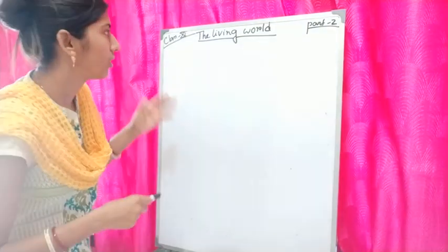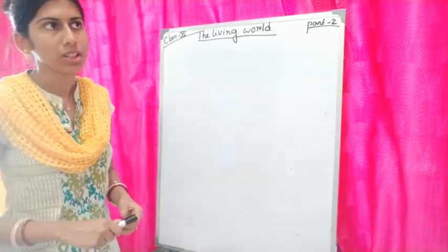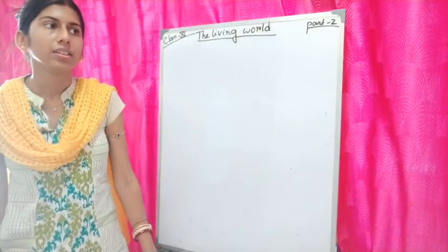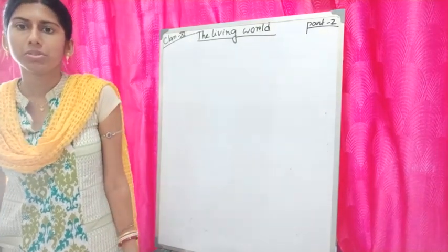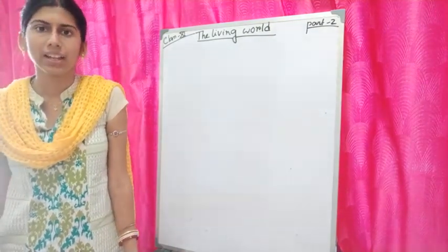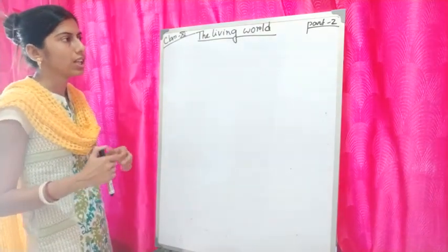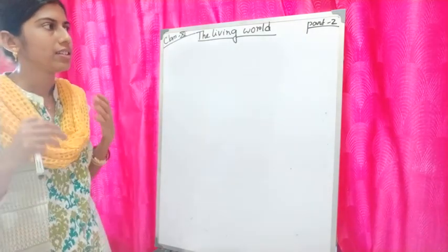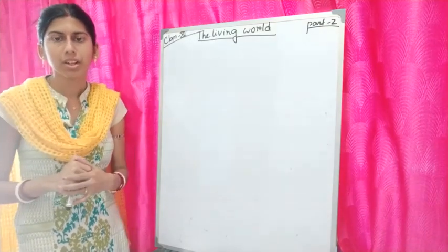Today we will continue the chapter Living World. In our first class we came to know the different defining features of living, by which we can differentiate between living and non-living. Today we will come to know the diversity of the living world and some new terms related to that.